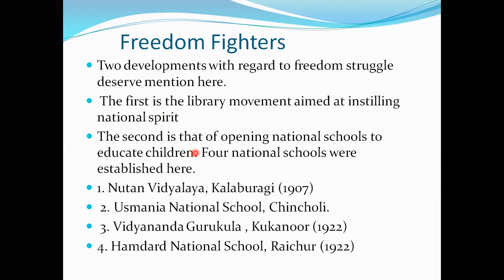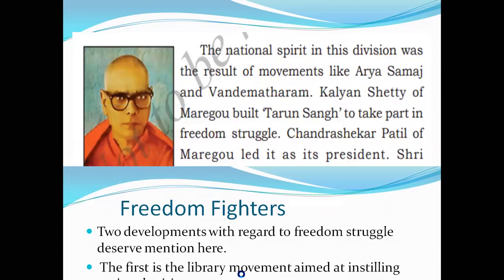The second is opening the national schools. Who wanted to open national schools for the children? That is when four national schools were established. One is Nutan Vidyalaya, Kalburgi, 1907. Second, Usmania National School, Chincholi. Third, Vidyananda Gurukula, Kukanuru. Fourth, Hamardar National School at Raichur.